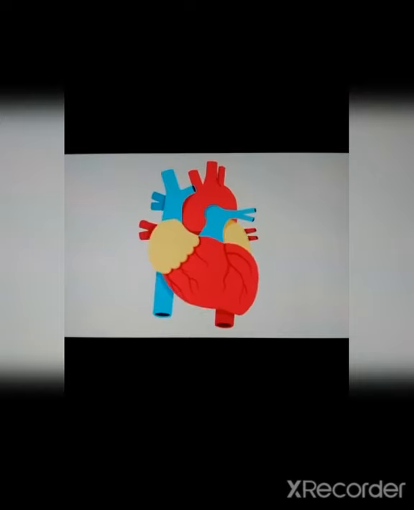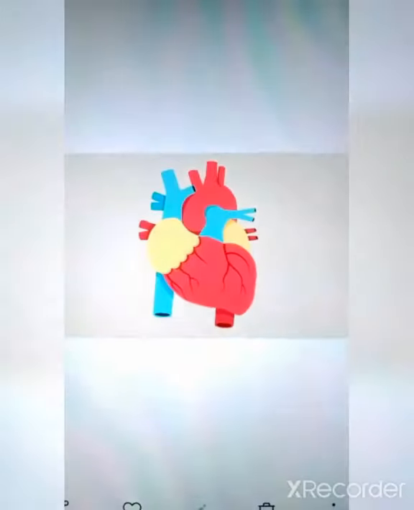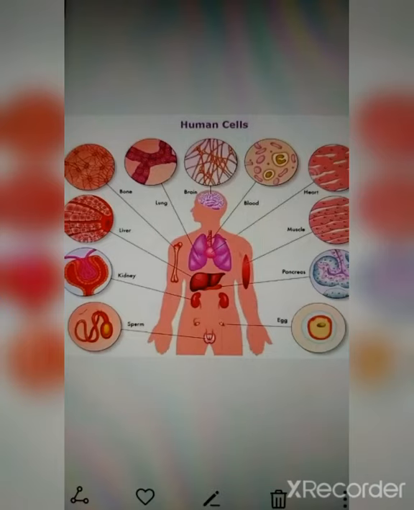The answer is each and every part of the body requires energy. So how are we able to supply energy to all parts of the body? Can you guess what the human body is made up of? The human body is made up of cells. So each part of the human body is nothing but cells. Look at this diagram. These are different parts of the human being, and each part is made up of cells.